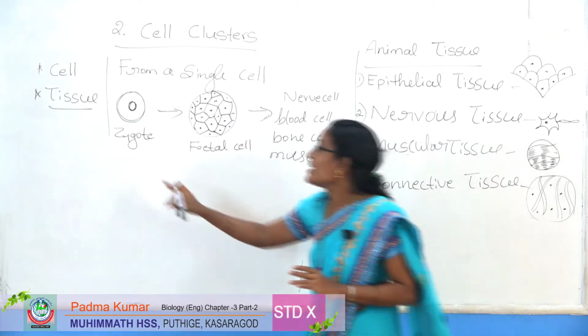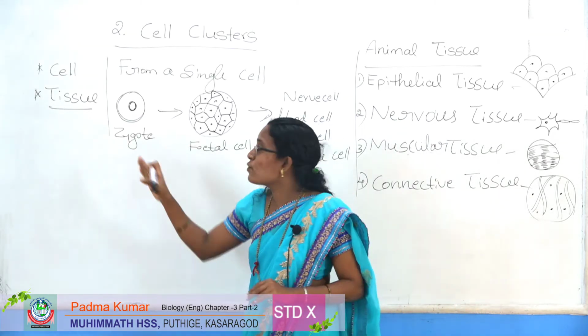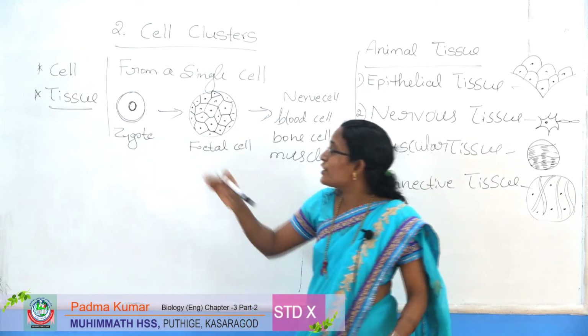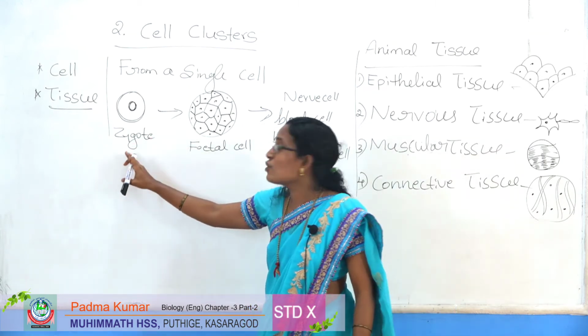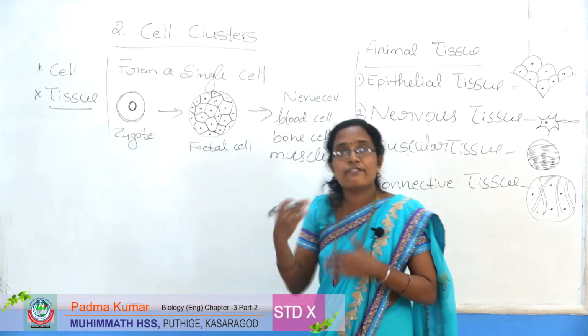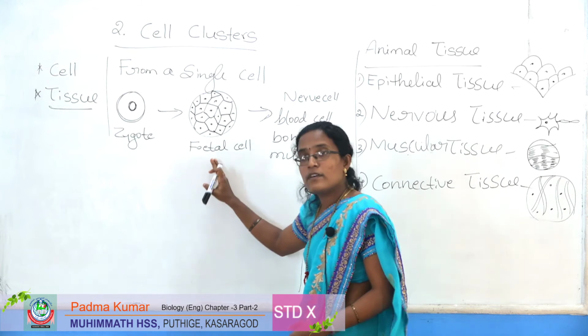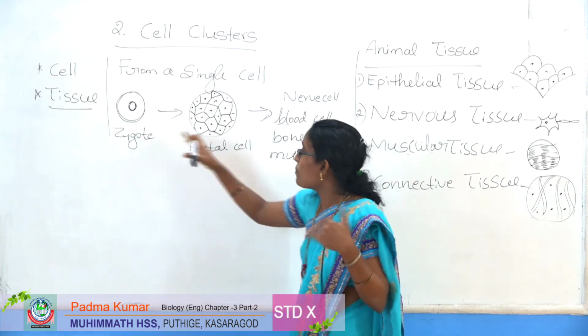Once again, repeating: the zygote is a single cell. The body originates from a single cell, which is called a zygote. This zygote undergoes division to form a fetal cell.